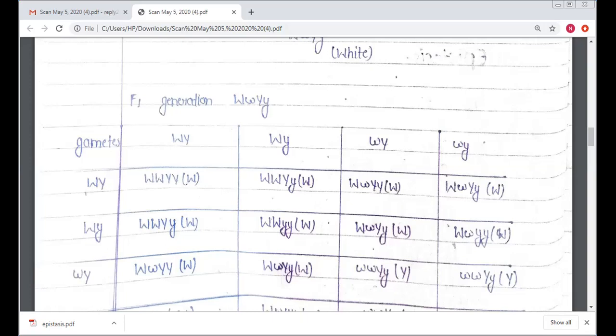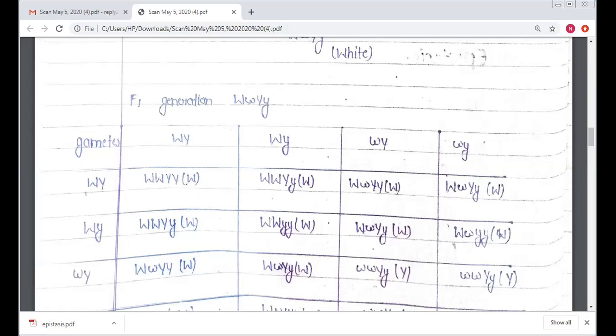And next here is capital W, capital Y, small y. It codes the white color flower. Capital W, small y. It codes white color. Capital W, capital Y, small y, white flower. Capital W, small y, small y. Okay. Then capital W, it shows again the white flower.